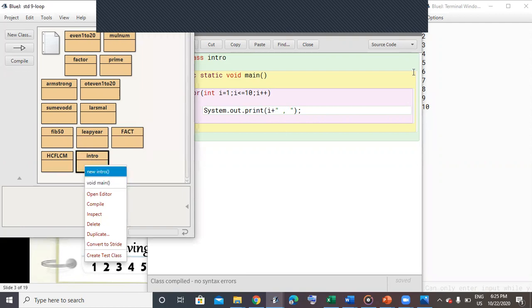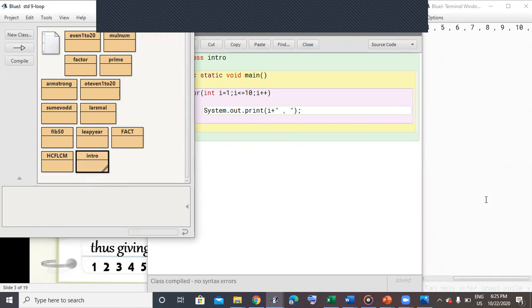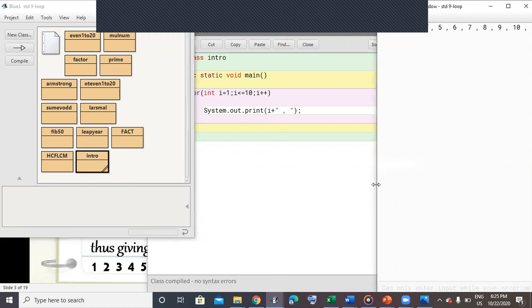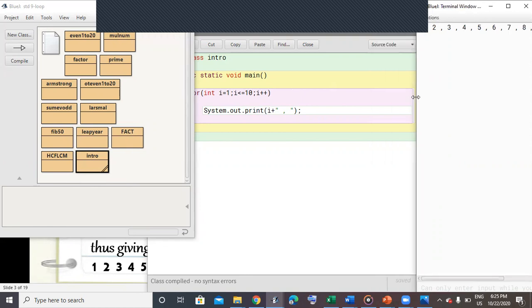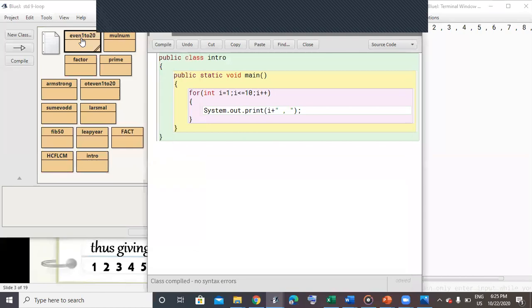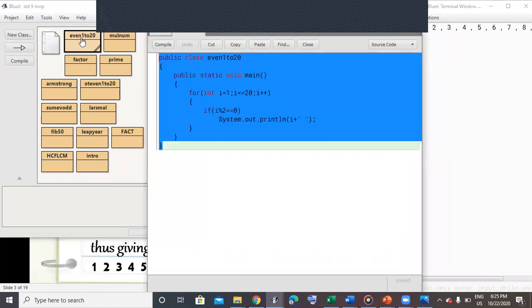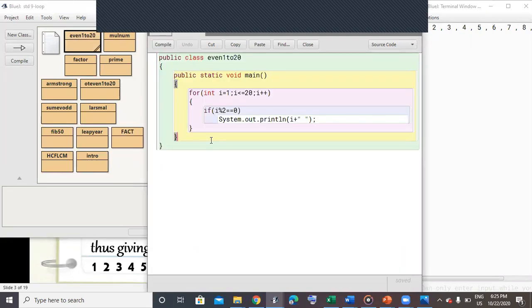Before, in every new line one value was being printed. Now you can see in the same line the values have been printed. So this is also the difference between System.out.println and System.out.print. Now let us do a program to print the even numbers between 1 to 20. Now you can see already I have done the program.